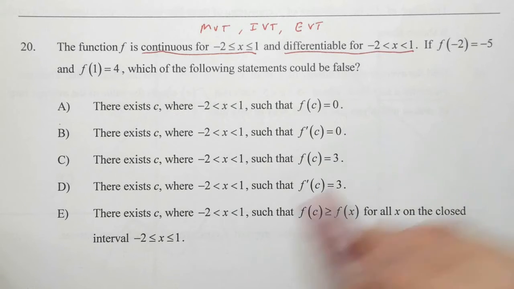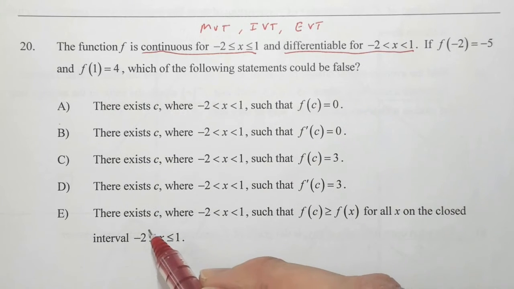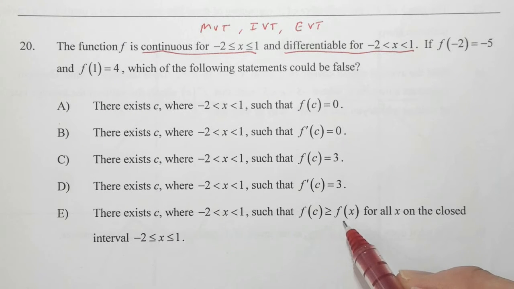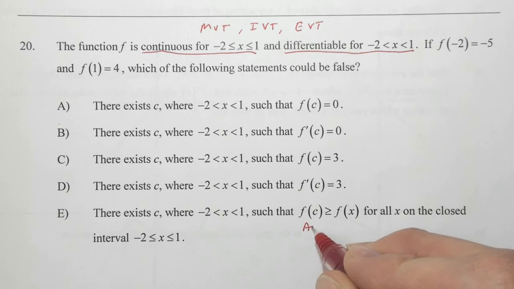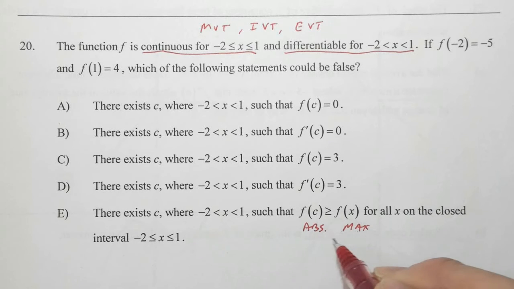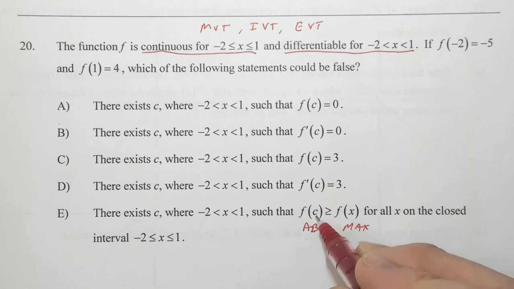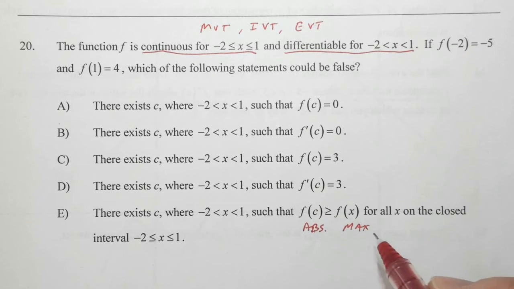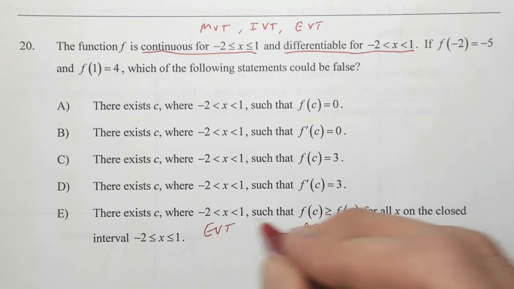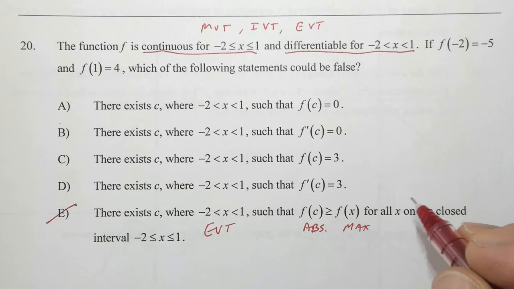Well, let's go right down to E for starters, because we see there exists a c such that f of c is bigger than all the rest of the function. In other words, we have an absolute max. It doesn't tell us where it is, but it's just saying that there's an absolute max, and that absolute maximum value is f of c, just like we saw in the notes. Well, this definitely happens because the function is continuous. This is our extreme value theorem. So E is out because E has to be true because of the extreme value theorem.